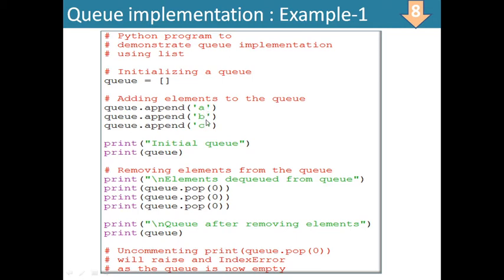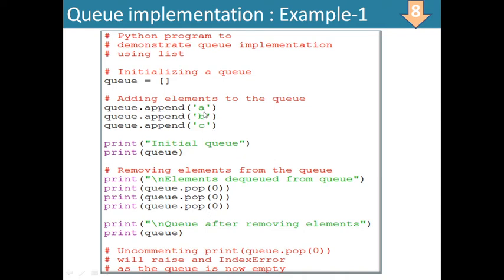So B and C are placed at index 0 and 1 respectively. Then q.pop(0) again deletes B from the queue. C will be left and shifted to the 0th position. And as soon as we write q.pop(0), C will also be deleted.